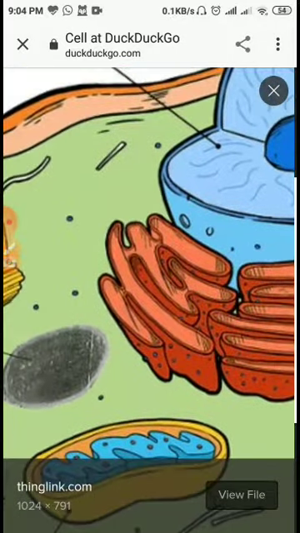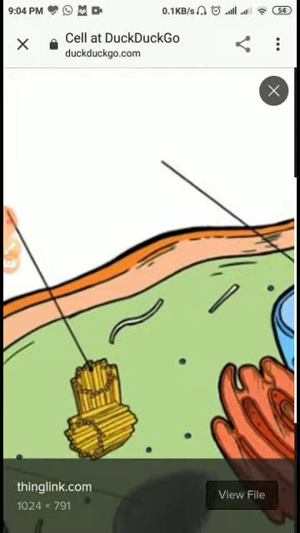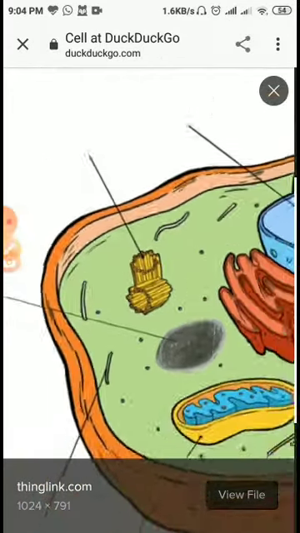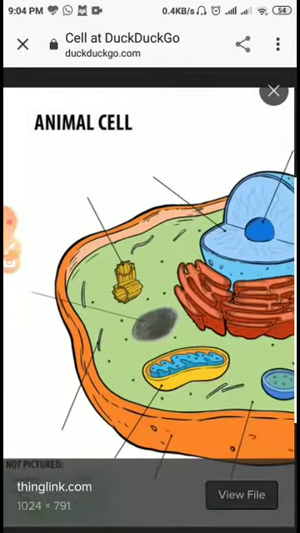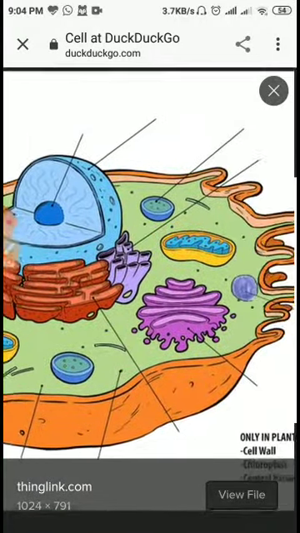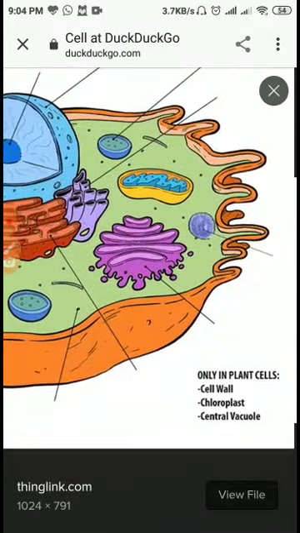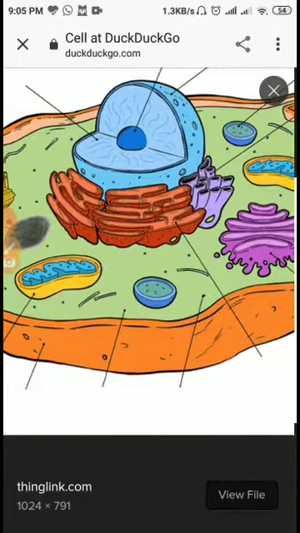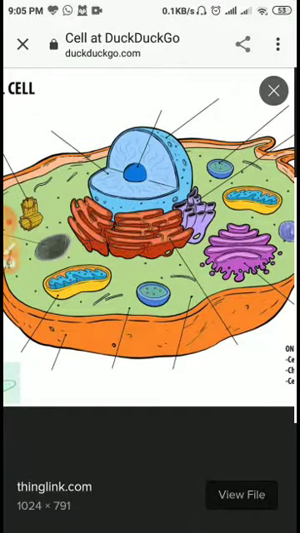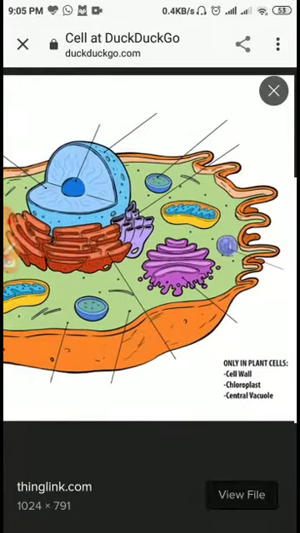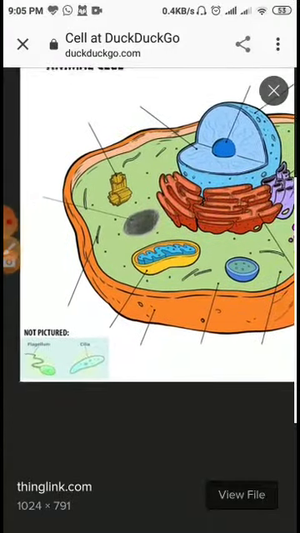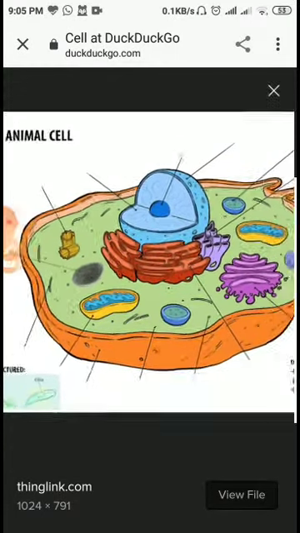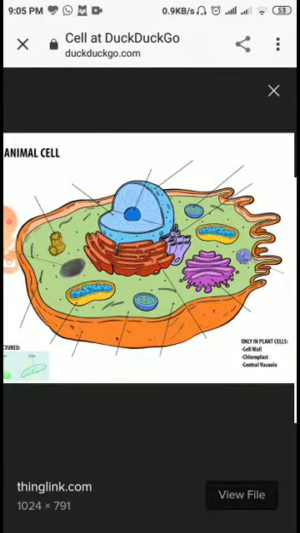Dear student, you are looking at the different cell organelles inside this cell, and there are cell wall, cell membrane, mitochondria, Golgi body, endoplasmic reticulum, nucleus, nucleolus, cytoplasm, and some other cell organelles also present in the animal cell.